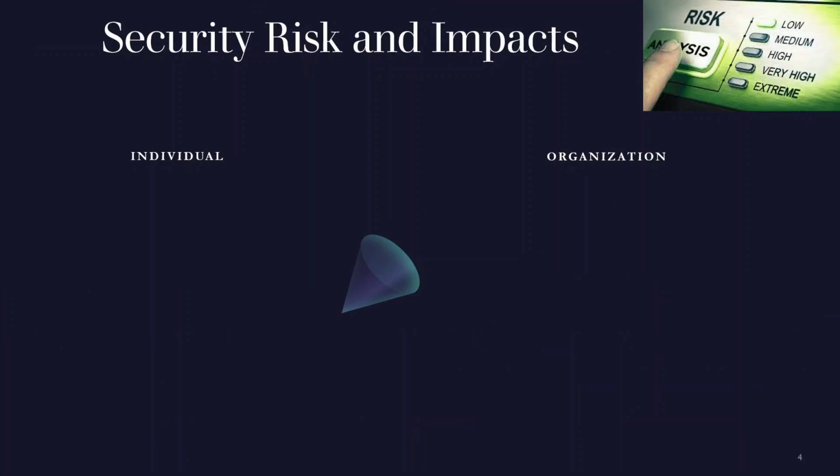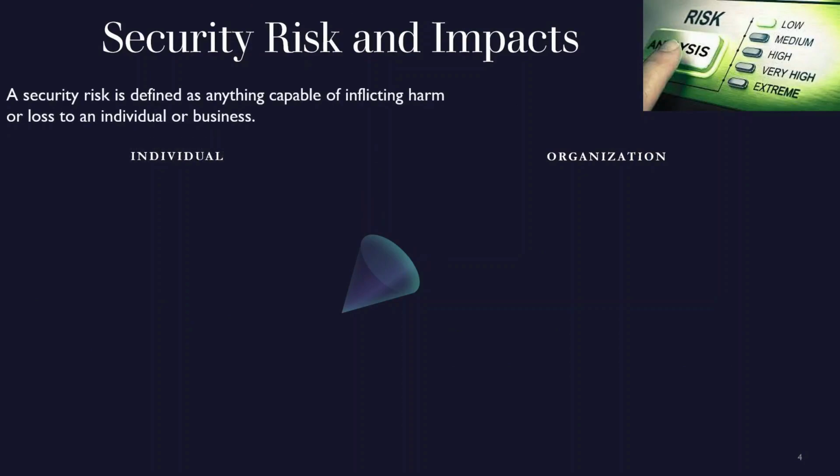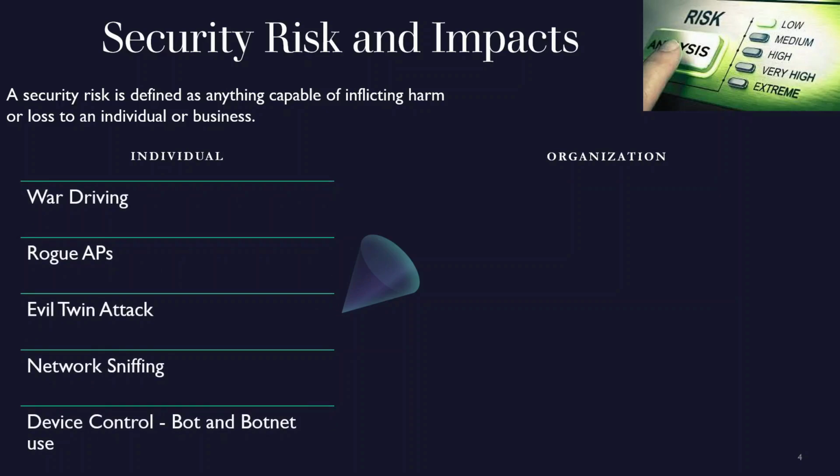So first of all, when you hear about security risk, basically what it's all about is anything capable of inflicting harm to you as a person or to your organization. For the individual, we have war driving, rogue access points, evil twin attack, network sniffing, device control for bots and botnet use.